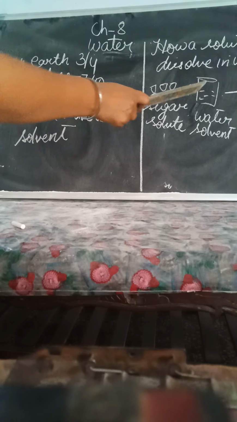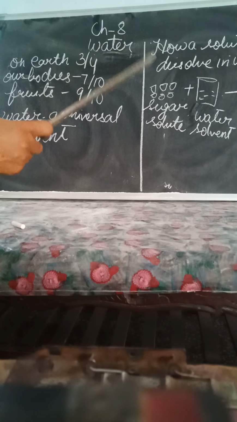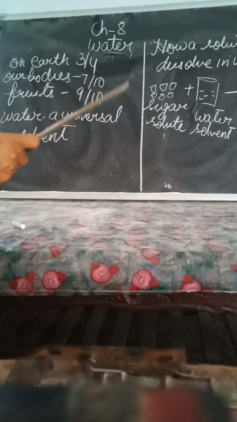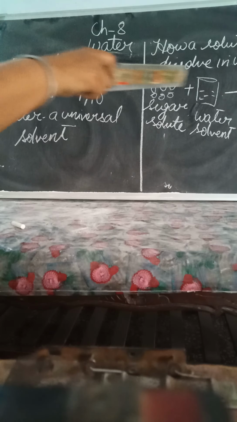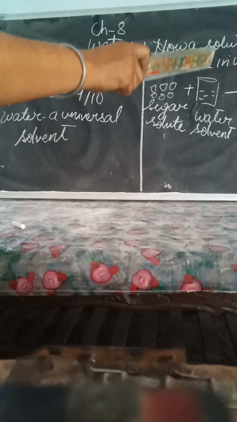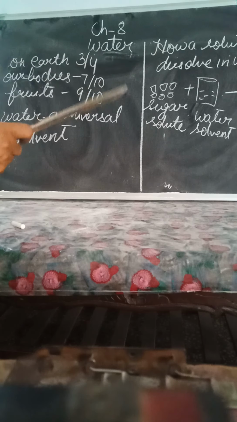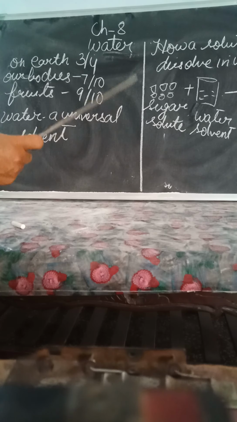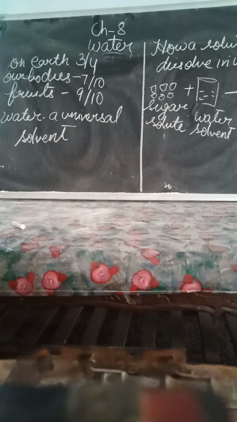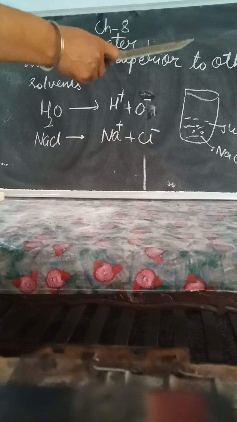Solvent molecules have some intermolecular spaces, means some spaces between the molecules of water. So sugar molecules fit in those intermolecular spaces and hide themselves. That is why even the level of the water does not change. Now next, water is superior to other solvents.